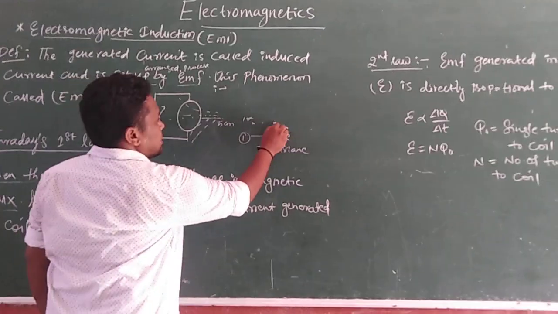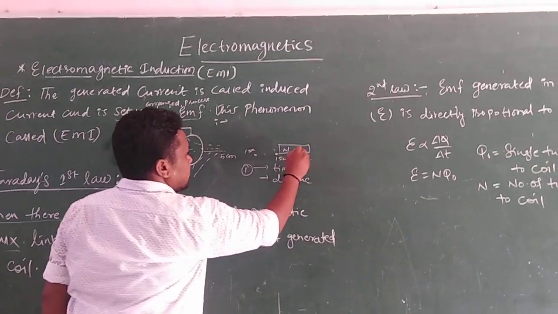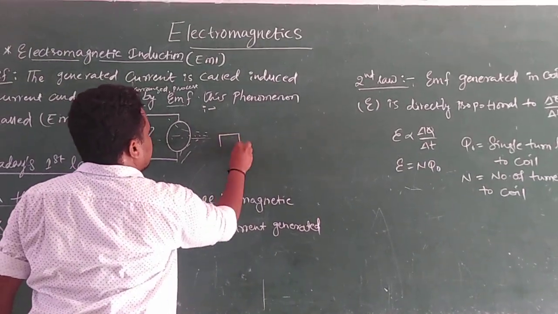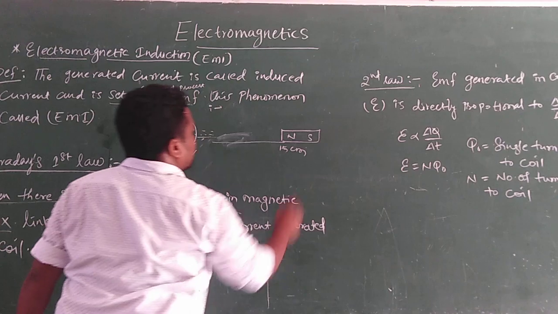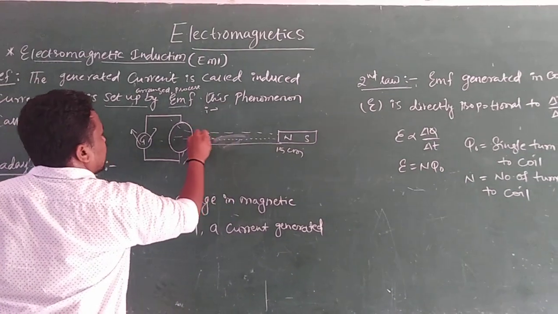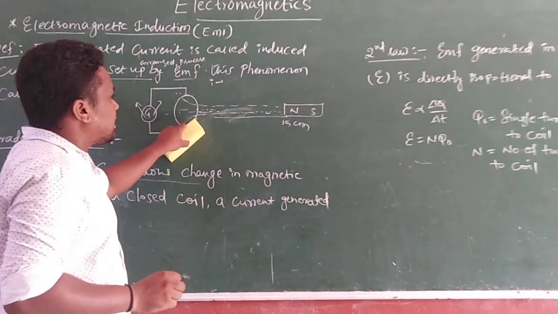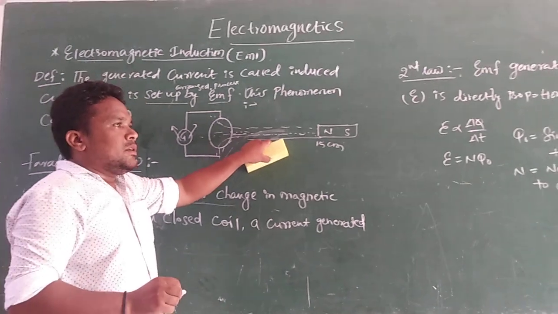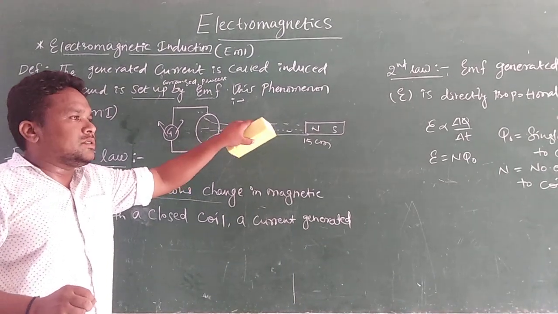Then you place the bar magnet here. N and S are the poles of the bar magnet, and the magnetic lines proceed from the bar magnet like this. Here the distance between the circular coil and the bar magnet is 15 centimeters, so the magnetic flux is minimum. Whenever the distance increases, the magnetic flux decreases.